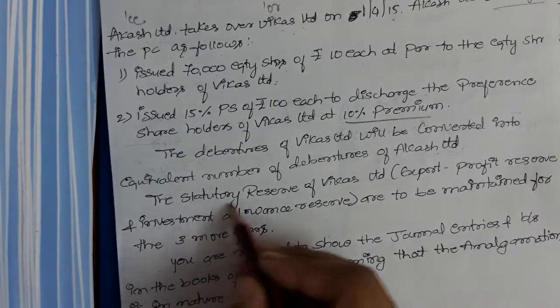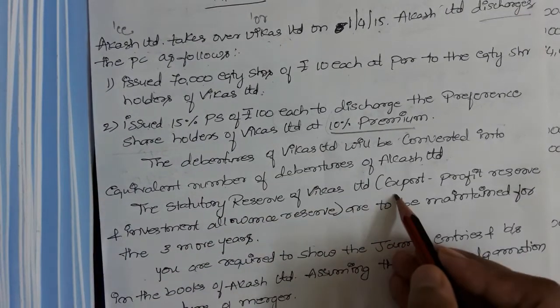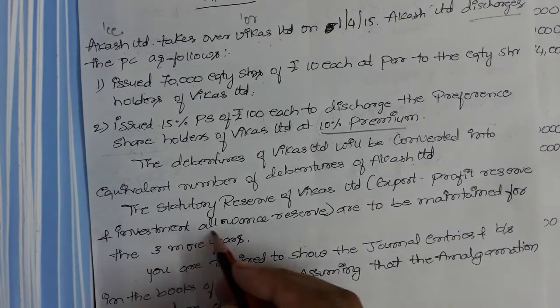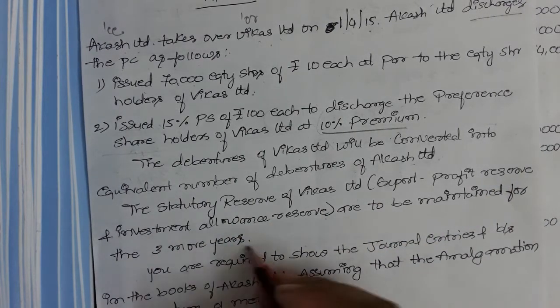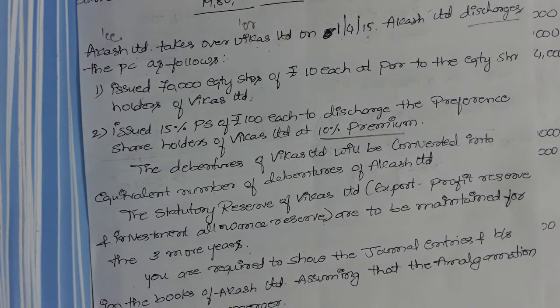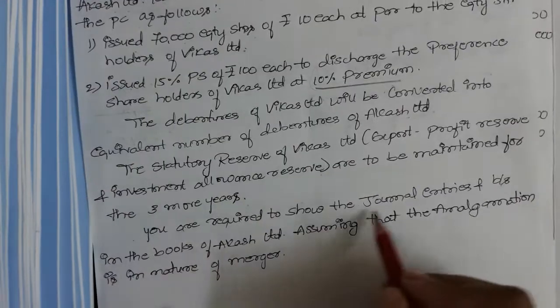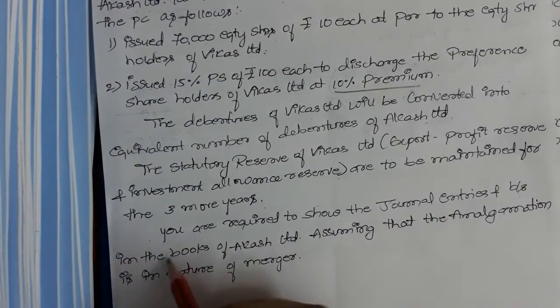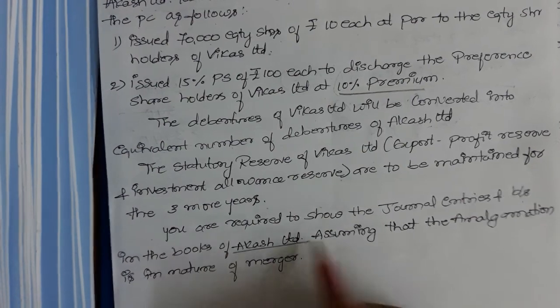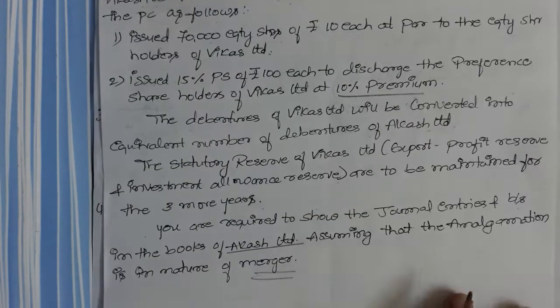consideration. Done. Next, what they have given: the statutory reserves of Vikas Limited, that is export profit reserve and investment allowance reserve, are to be maintained for 3 more years. Whatever reserves were there, that is statutory reserves, that is also taken over and will be maintained for the next 3 years in the transferee company. And you are required to show the journal entries and balance sheet in the books of Akash Limited, assuming that amalgamation is in the nature of merger. So in the question itself they state that this is an amalgamation in the nature of merger.